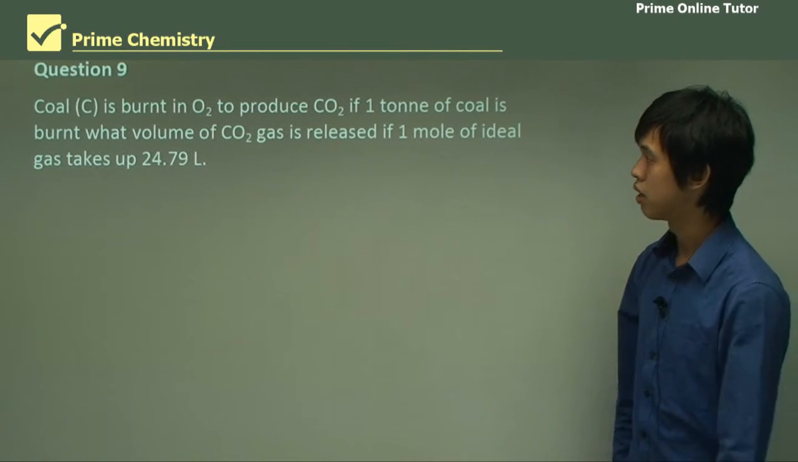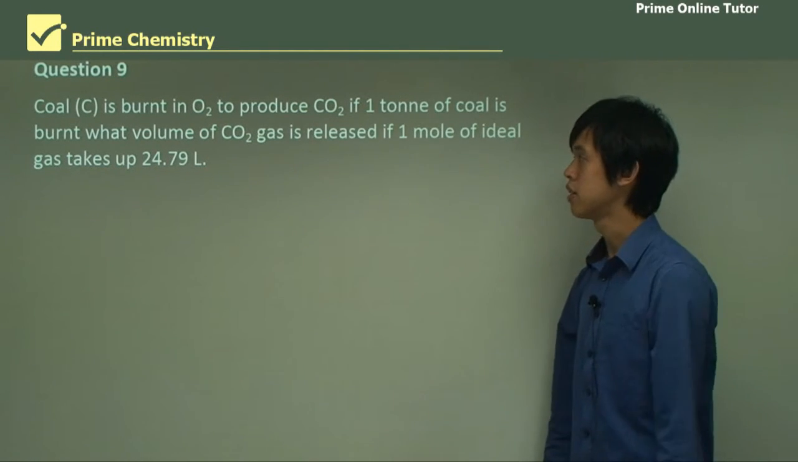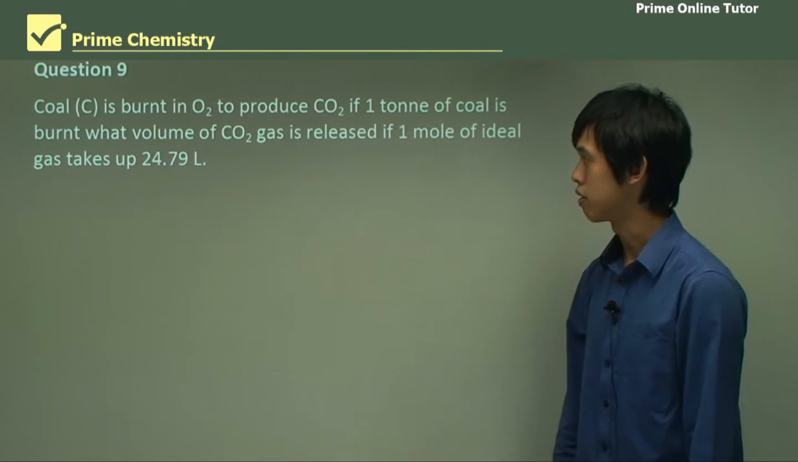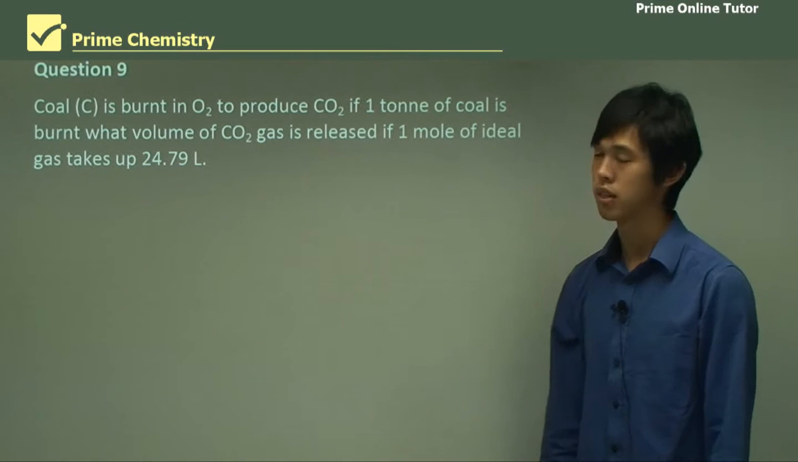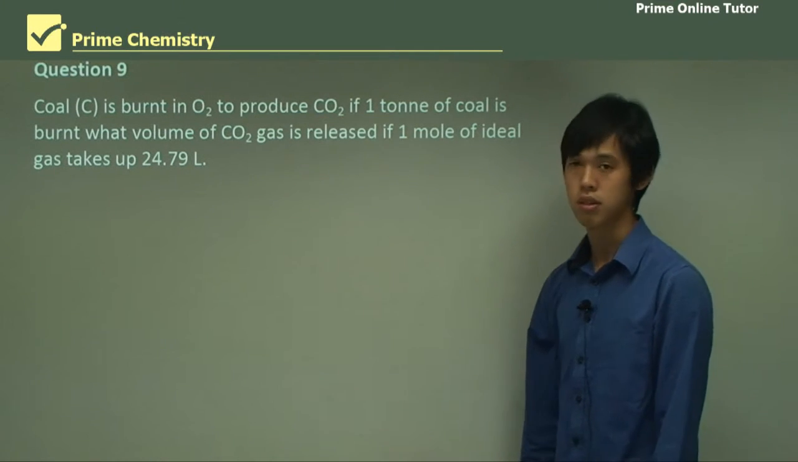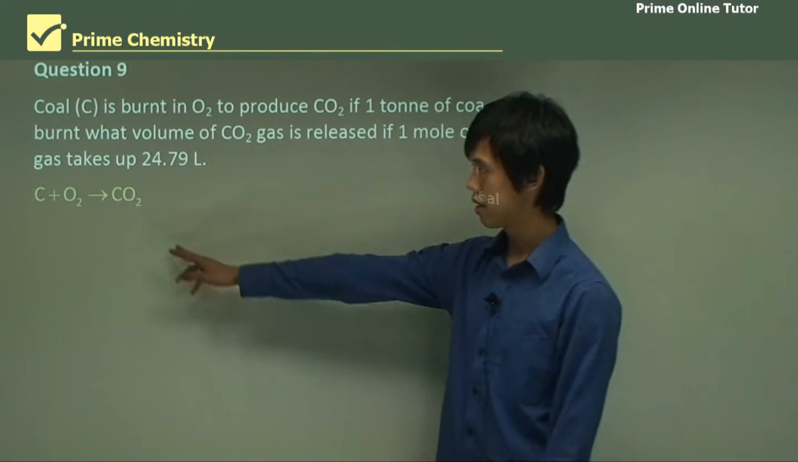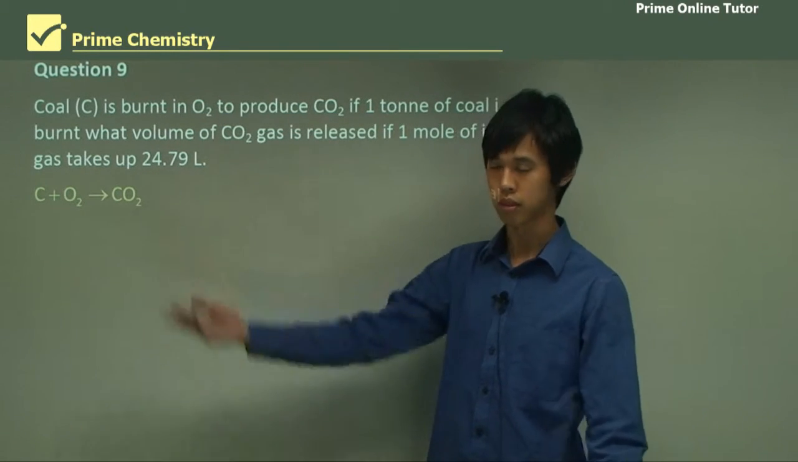Question 9. Coal, carbon, is burned in oxygen to produce CO2. If 1 ton of coal is burned, what volume of CO2 gas is released if 1 mole of ideal gas takes up 24.79 liters? Well, here's our equation. C plus O2 gives you CO2. Very, very simple.